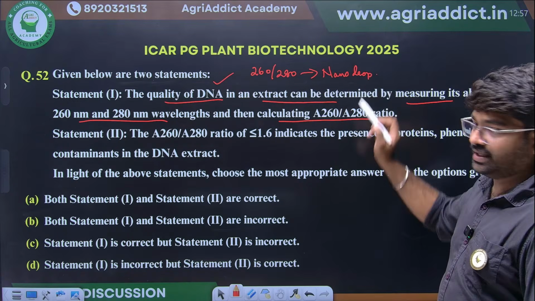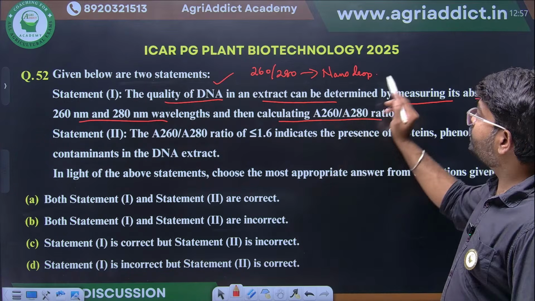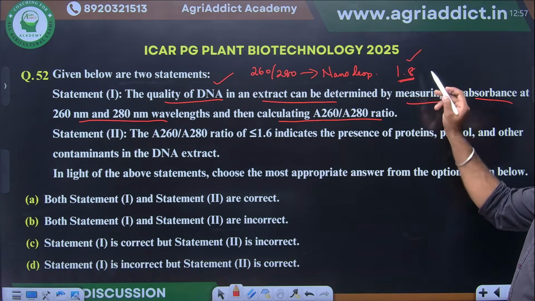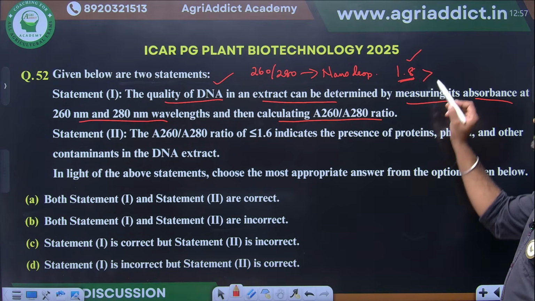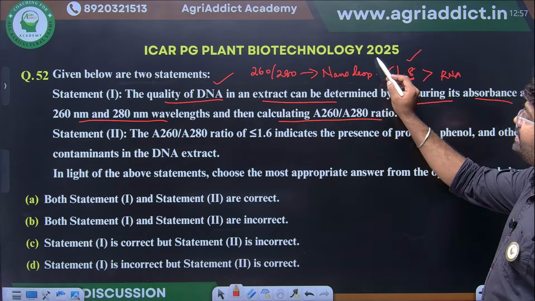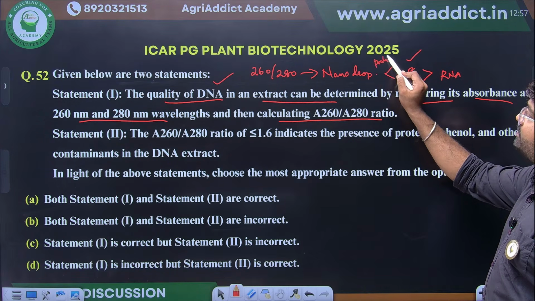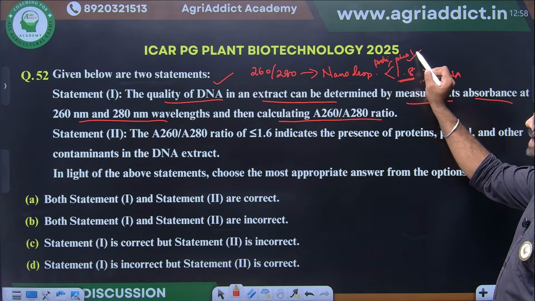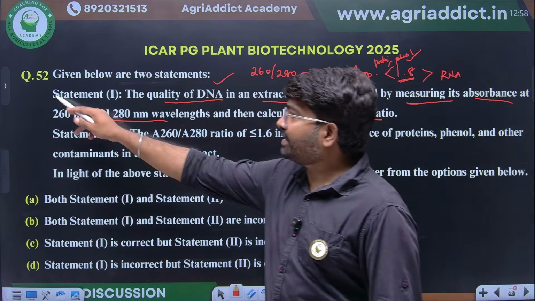This is a simple thing. If the ratio is 1.8, the DNA is pure. If greater than 1.8, RNA contamination will be there. If less than 1.8, protein contamination or phenol contamination will be there. So first statement is correct.